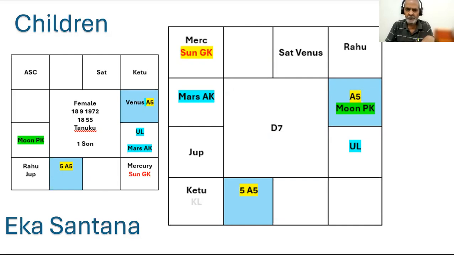A5 is aspected by GK, Sun. A5 is aspected by the GK, Sun, and Mercury. Then A5, Lord of A5, and the PK. PK also is Moon. Moon is not aspected by anything. Jupiter, Lord of A10, aspects A5. And AMK, Saturn, aspects A5. And BK aspects.